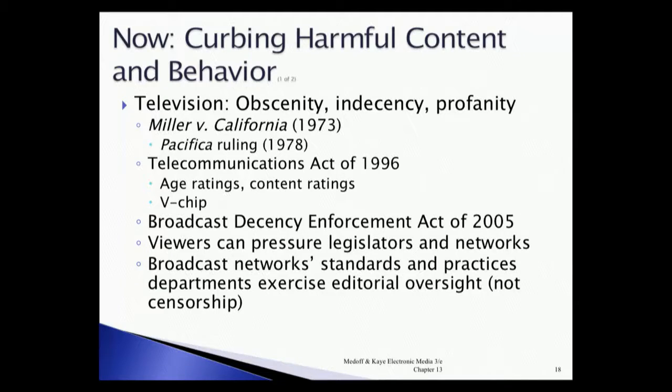So curbing harmful content and behavior. So this brings us into the textbook discussion of powerful media. And here, the FCC has built on its early mandate to police content that goes out over the airwaves, created definitions and fines and punishments for indecency, obscenity, profanity.